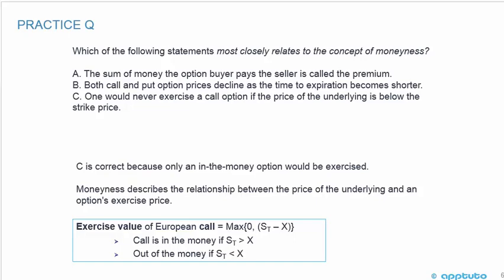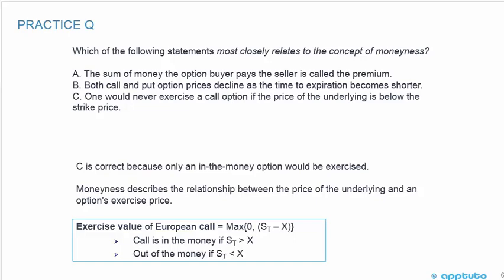I like that question. It shouldn't be too difficult, but it shows you that a lot of these questions with regards to derivatives involve no calculations. It's just some theory and some terminology. So which of the following statements most closely relates to the concept of moneyness? It's C. One would never exercise a call option if the price of the underlying is below the strike price.